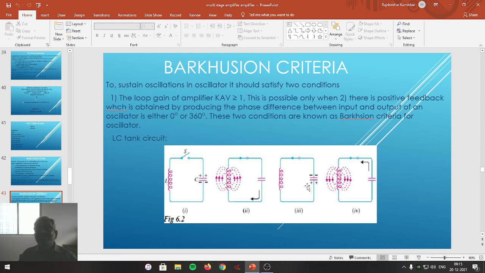discharging again, but the discharging current will flow in the opposite direction, that is from top to bottom, which is opposite to that in the previous case. Due to this, again the magnetic field starts building up across the inductance L but in the opposite direction. So this is the previous direction, whereas this one is the opposite direction.